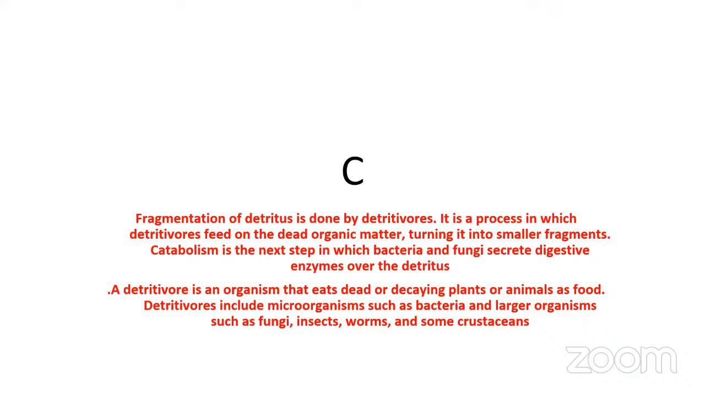Fragmentation of detritus is done by detritivores. It is a process in which detritivores feed on the dead organic matter, turning it into smaller fragments. Catabolism is the next step in which bacteria and fungi secrete digestive enzymes over the detritus. A detritivore is an organism that eats dead or decaying plants or animals as food.